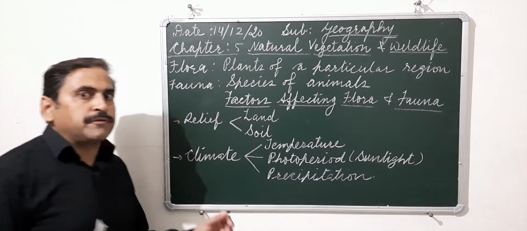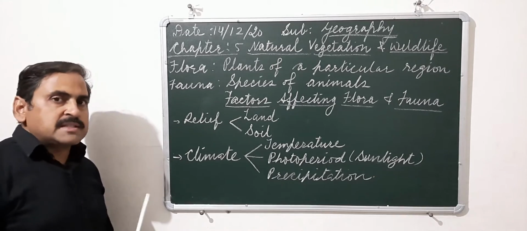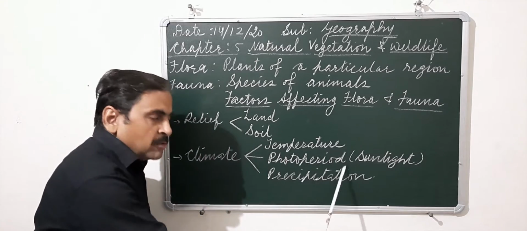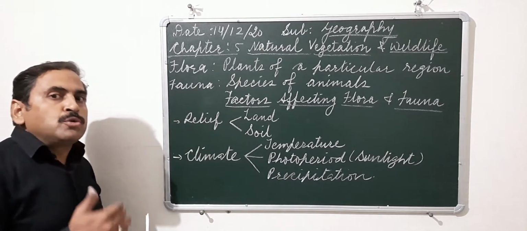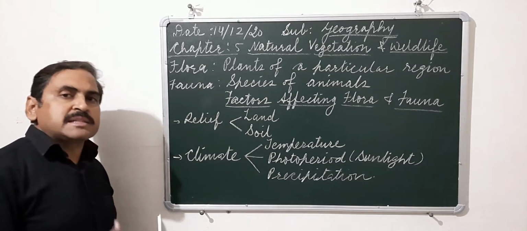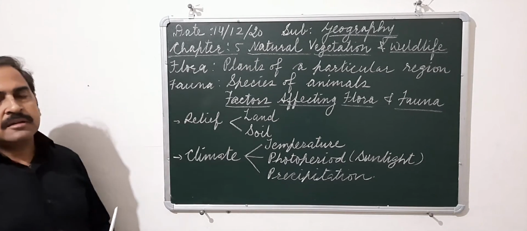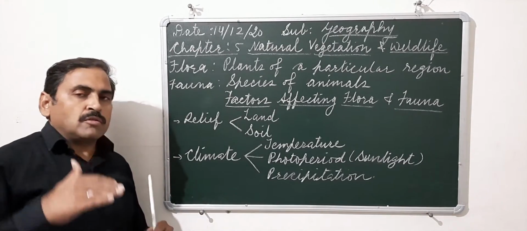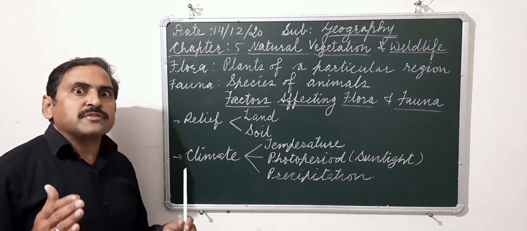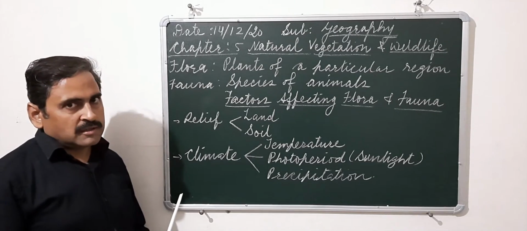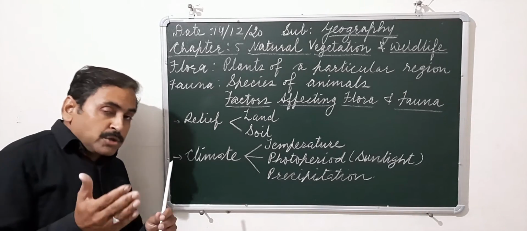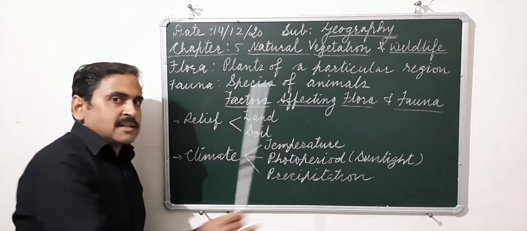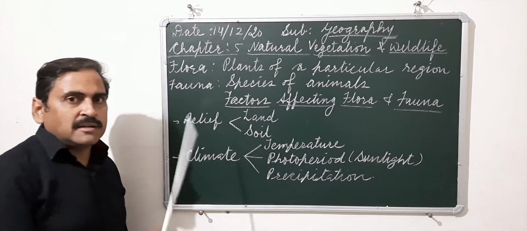Then photo period. You all know photosynthesis. For photosynthesis, all the plants require sunlight, right? So when I say photo period, I am referring to the duration of sunlight which the plants get. Say for example, in the tropical rainforest the trees are very tall. What is the reason behind it? There is enough sunlight and water. Do you know that during the summer season plants grow more rapidly? Why? Because of the sunlight. So that's what the photo period is.